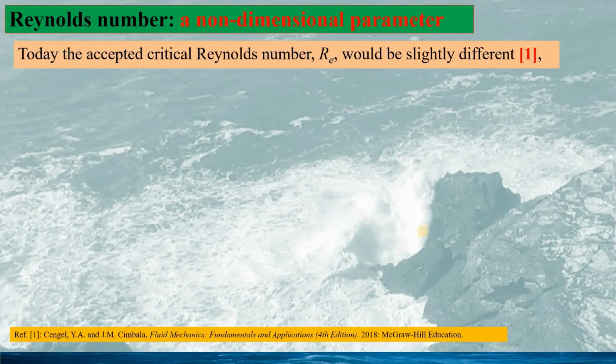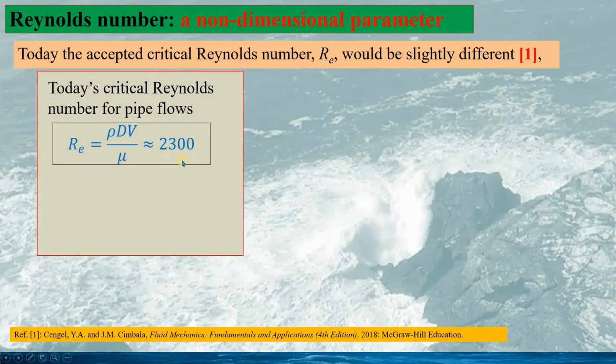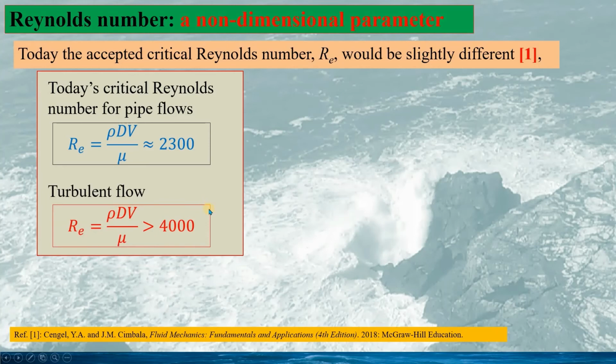Today, the accepted critical Reynolds number Re is slightly different from Reynolds' result. It is well accepted that the Reynolds number for pipe flow, the laminar flow, would be smaller than 2300, and for turbulent flow, the Reynolds number should be larger than 4000.